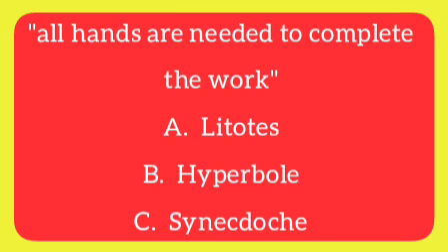The expression "all hands are needed to complete the work" is an example of A. Litotes, B. Hyperbole, C. Synecdoche. The correct answer to this question is C. Synecdoche.